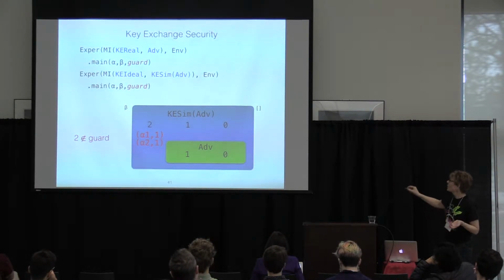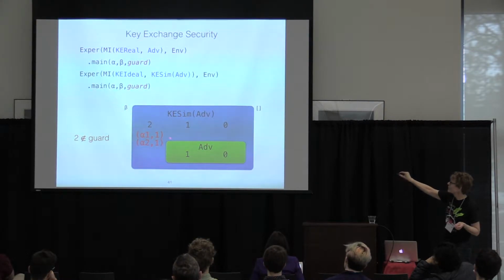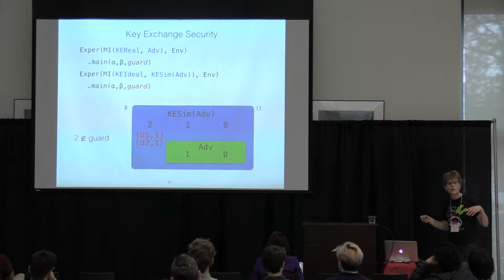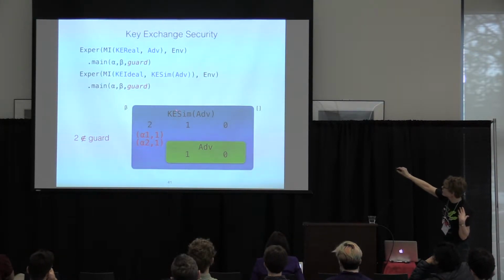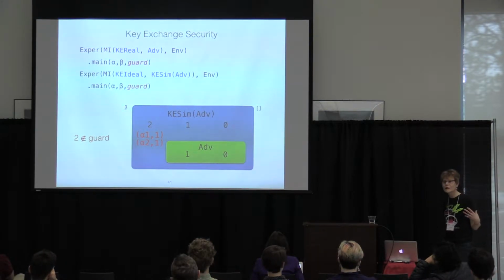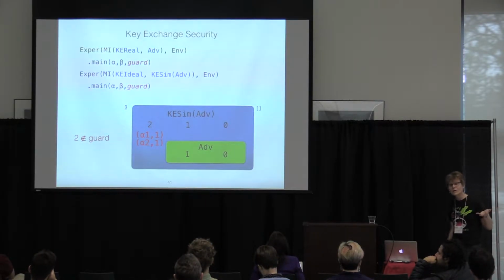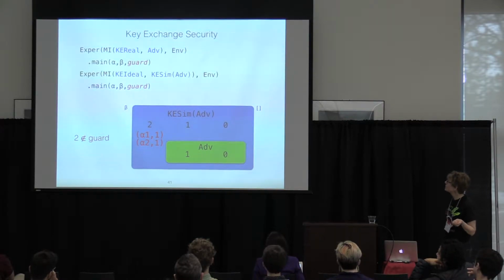It also pretends to be the real functionality's forwarders. So we had these 2 forwarders within the real functionality for key exchange, and there's this dance where the simulator is pretending to be these forwarders and interacting with the adversary. That's how it tries to convince the adversary and the environment that it's really the real functionality.